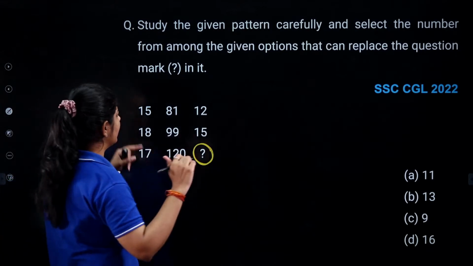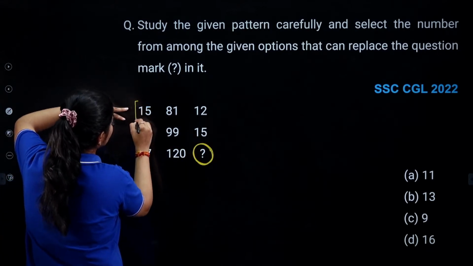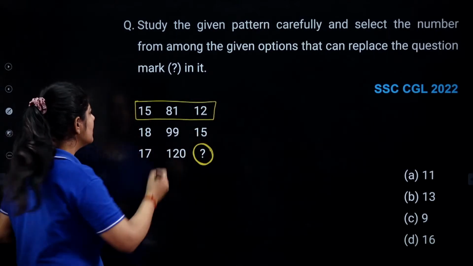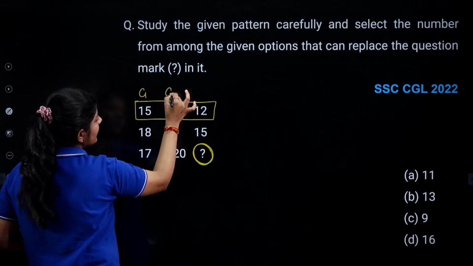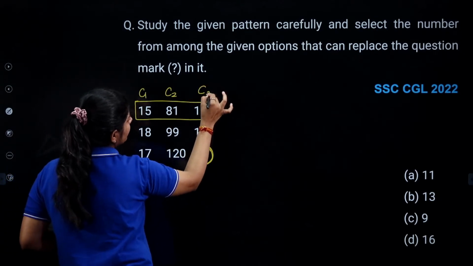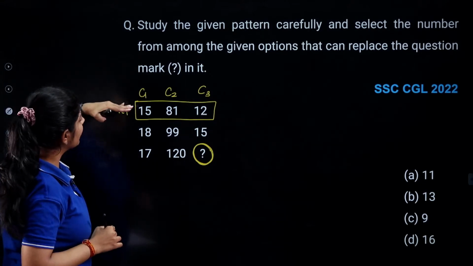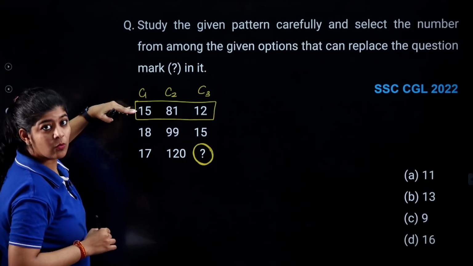Just see carefully. Right now I am talking about this particular row. This is my column 1, this is my column 2 and this is my column 3, and this is my row 1. So currently I am taking the numbers which are present in my row 1.